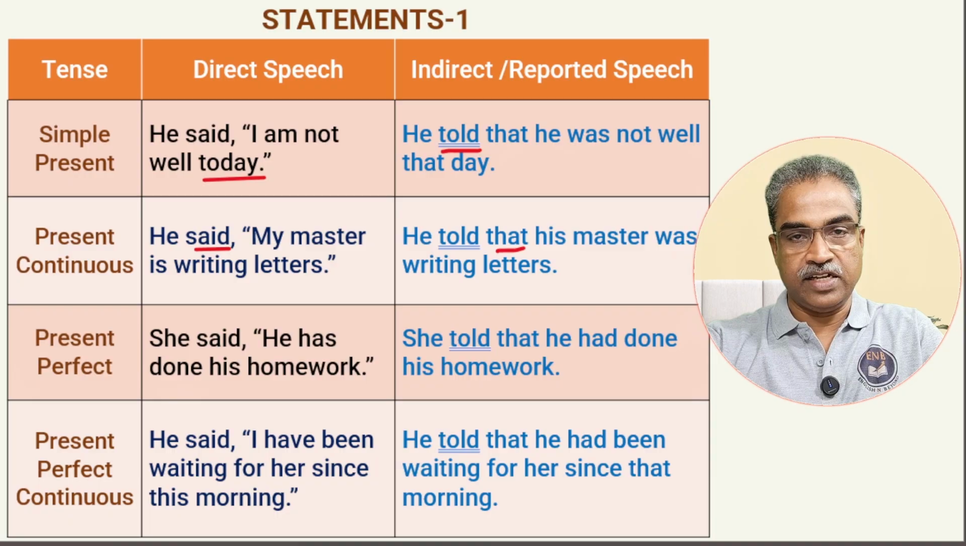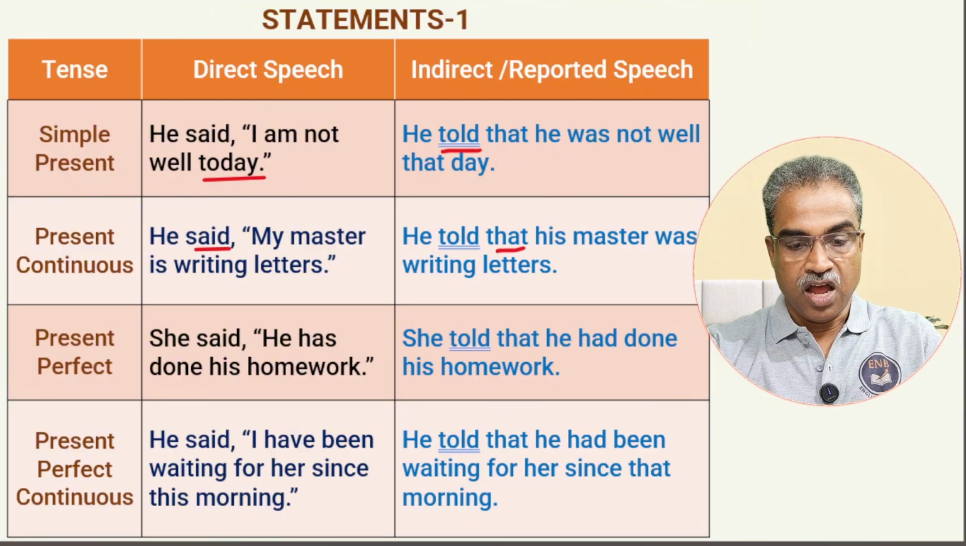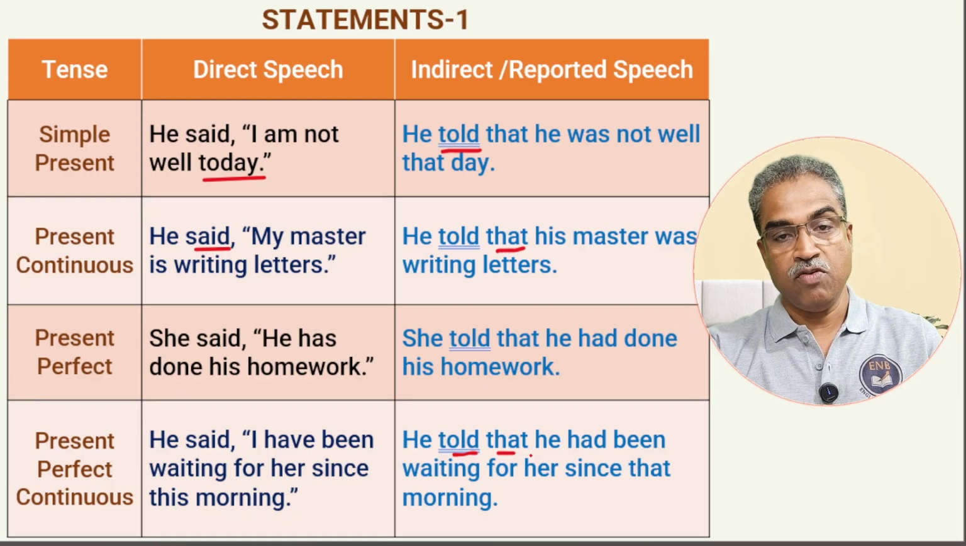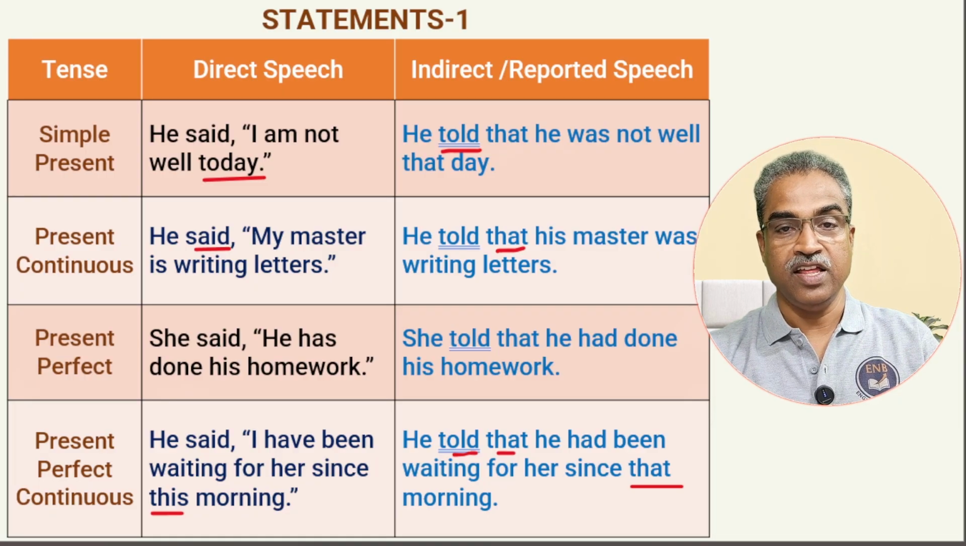Now we come to the last tense of the present, which is present perfect continuous tense. So he said, I have been waiting for her since this morning. Remember, he told that, I becomes he because he said that I have been waiting. Present perfect continuous changes into past perfect continuous. So that he had been waiting for her since that morning. This morning changes into that morning. This changes into that. These changes into those. Previous video, please watch.